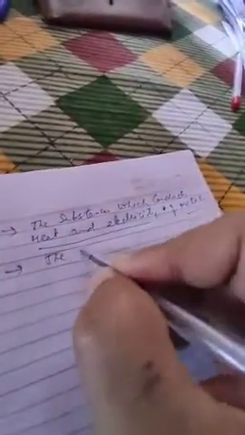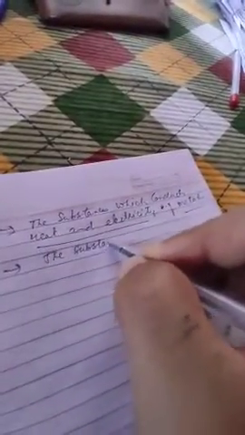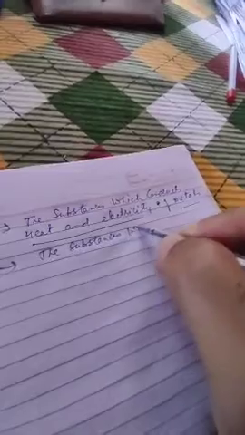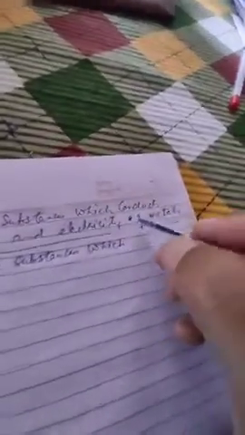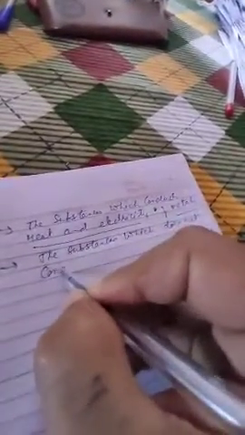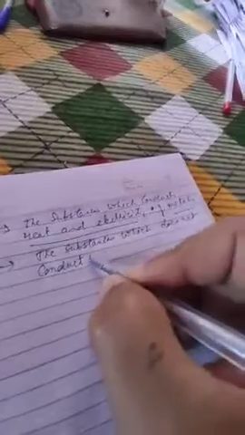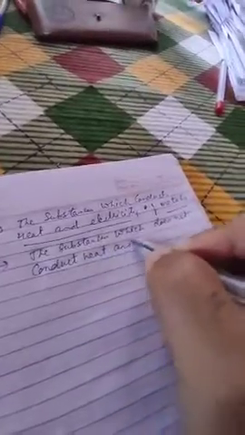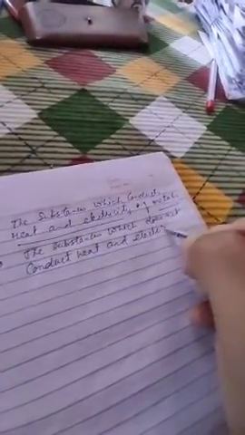Okay. Then the next is insulator. Insulators are the substances which do not conduct heat and electricity.